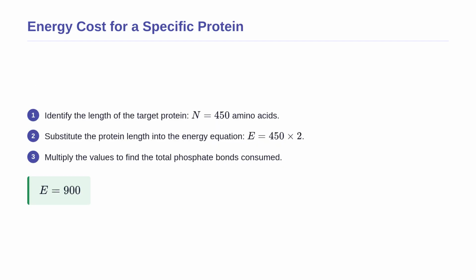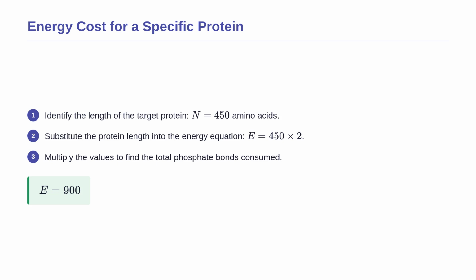Let us put this energy formula to work with a practical example. If a human cell needs to synthesize a specific protein that is exactly 450 amino acids long, how many high-energy phosphate bonds are consumed solely by the aminoacyl-tRNA synthetases?